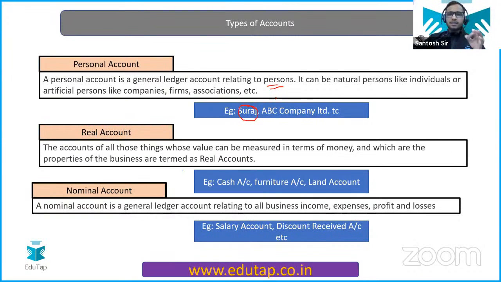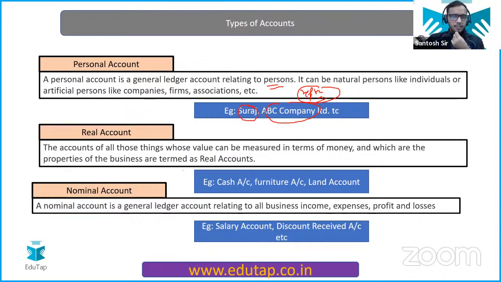What is the artificial person? Companies are also considered as persons in legal terms. So ABC Company Limited, XYZ Limited Company, all these are also personal accounts and they come under the category of artificial person. Now, what is the representative personal account? It is not written here, but if you're making notes, just write it down. Two types we have discussed about the personal account. One more type is representative personal account.